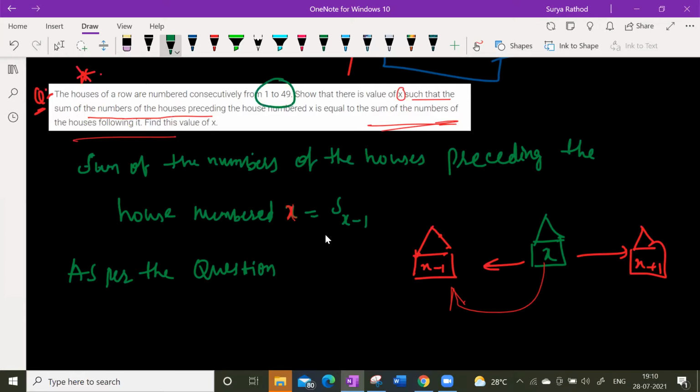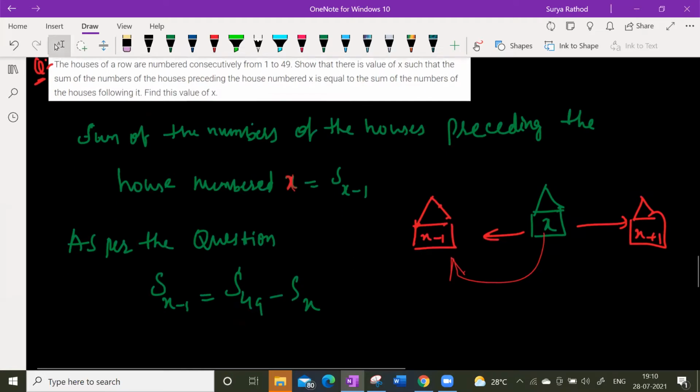1 to 49 we have. We have to show the value of x such that the sum of the numbers preceding x, that is x minus 1, is equal to the sum of the numbers following it. What are the numbers following it? S49 minus Sx. How many of you understood this?